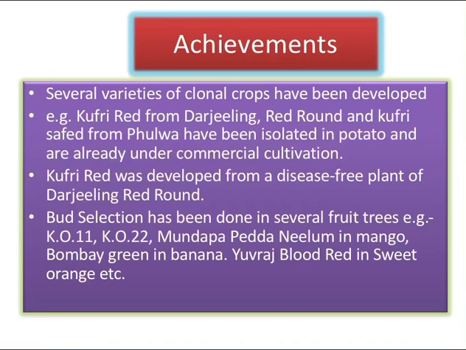Kufri Red was developed from a disease-free plant of Darjeeling Red Round. Bud selection has been done in several fruit trees like mango, Bombay Green in banana, and Yuvraj blood red in sweet orange, and many more.